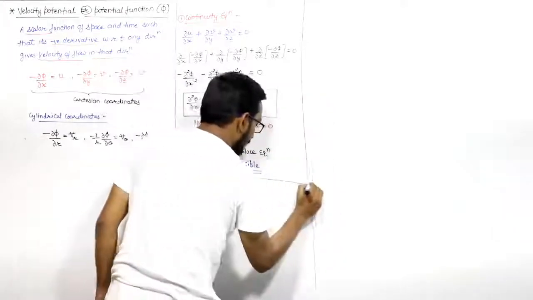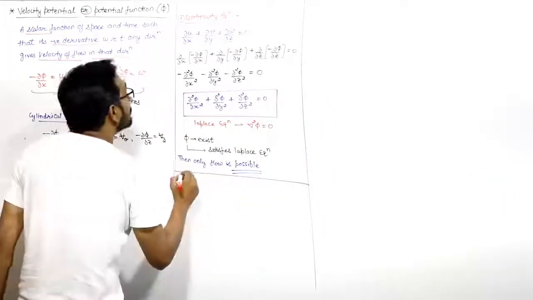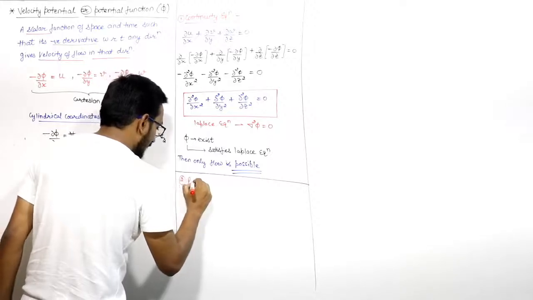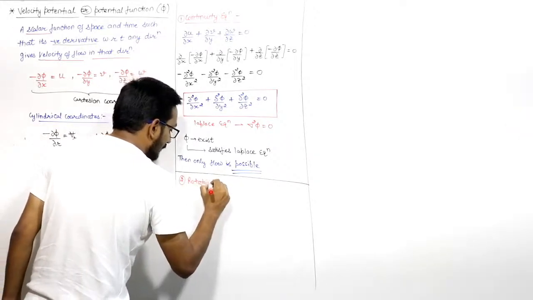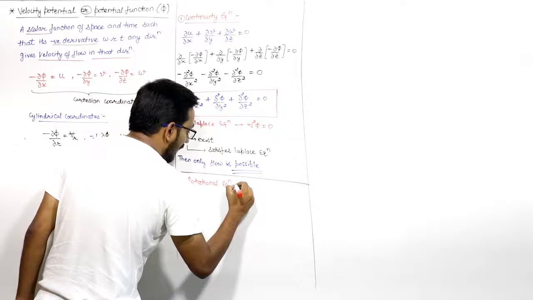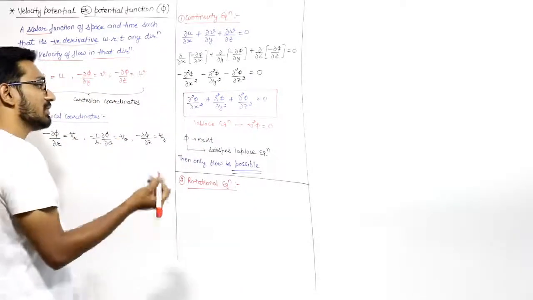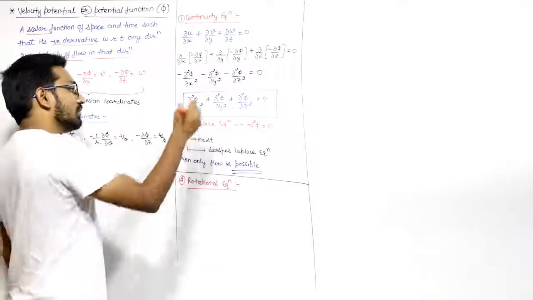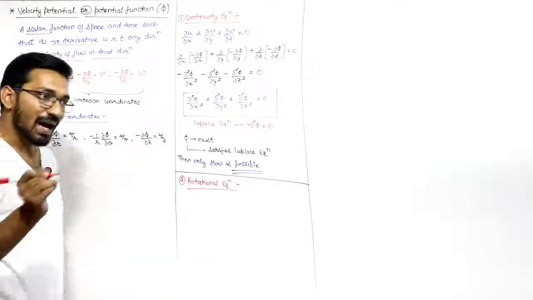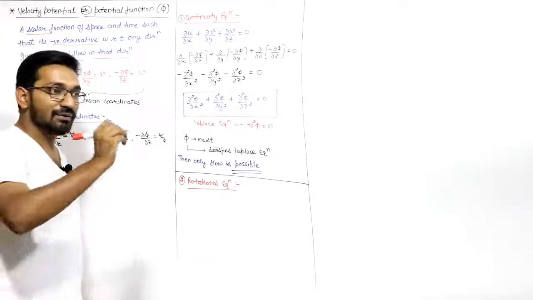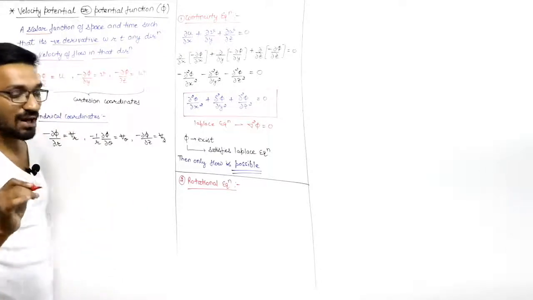Second is the rotational component, right? Just pay attention. We have to see that when a flow is possible, if for that flow the potential function exists and that flow is possible, then whether that flow is rotational or irrotational, we have to check.